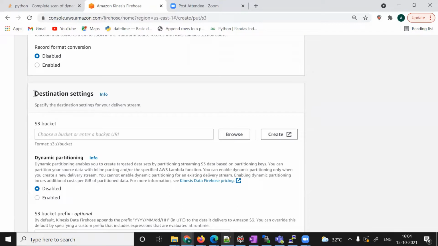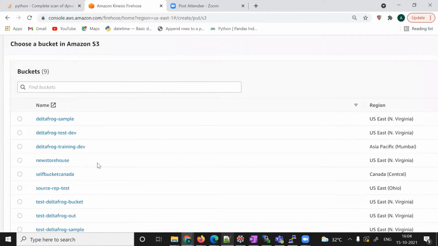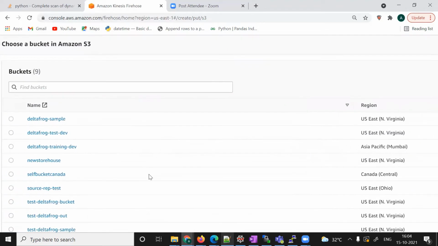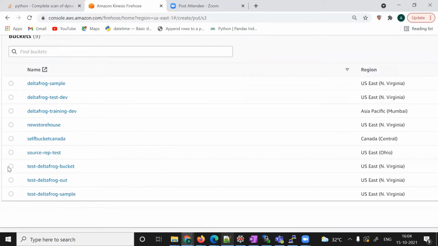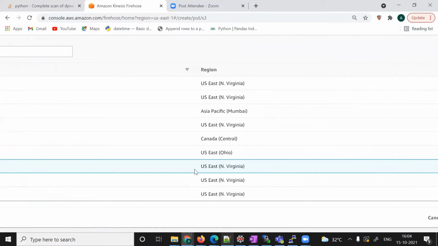For destination settings, we have to choose the destination. I'm going to choose a bucket. I have already created a bucket here. Let me choose this one. Which one to use? I'm choosing this one, test delta frog bucket.